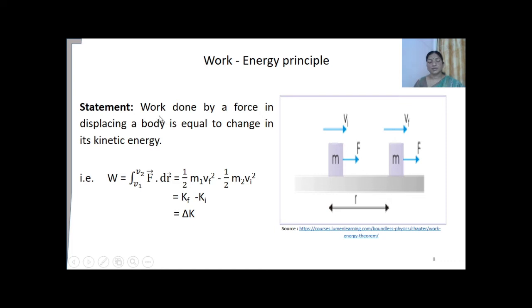As we all know, when work is done on the object, it will get displaced, isn't it? So its velocity changes. Hence its kinetic energy also changes. This change in the kinetic energy is equal to the work done by the force on it. So this is the statement of the work energy principle or work energy theorem.